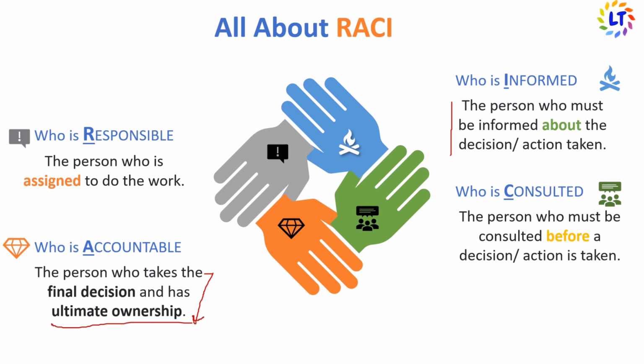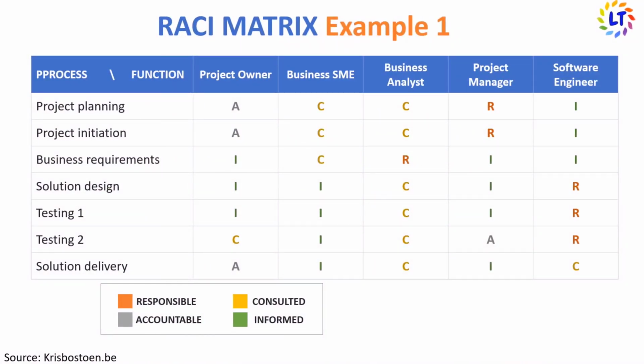Now let's see how to create a RACI matrix or RACI chart. Here is an example of a RACI matrix. In this example you can see all the processes are listed in rows and different functions or roles are listed in columns. The cells of the RACI matrix are filled up by identifying the acronym RACI, that means who has the responsibility and accountability and who will be consulted and informed for each process. So just by glancing at this RACI chart, you can identify who is doing what in the project. Now let's dig deeper into understanding this example.